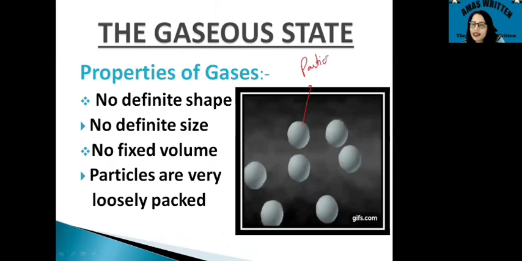This is one particle, this is another particle, and this is the interparticular space present among the particles, and it is very large. So you can say the particles of gases are very loosely packed, and this gives them the property of diffusion. Diffusion is the movement of particles from a higher concentration to a lower concentration without any extra pressure or without changing any other scenario.